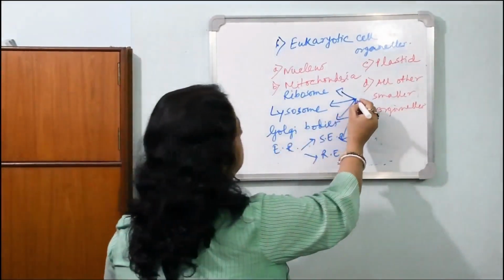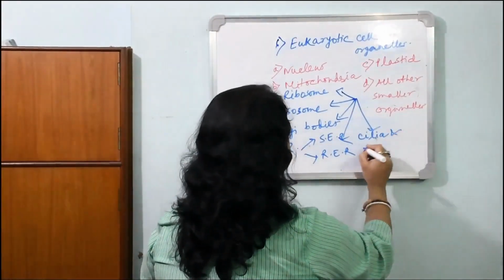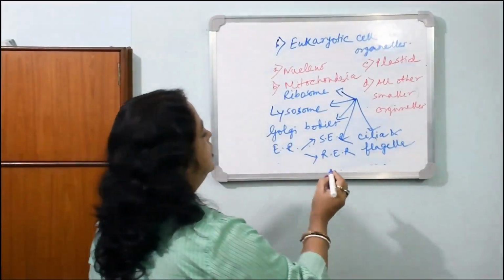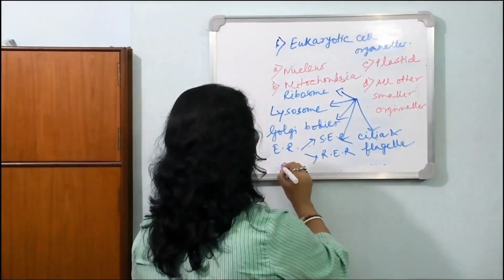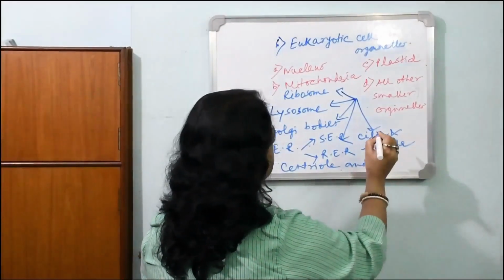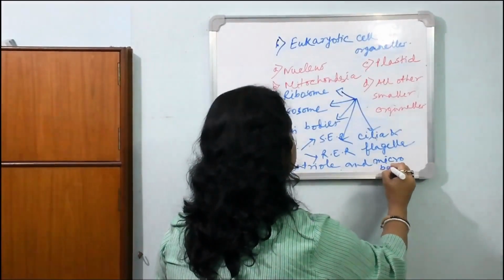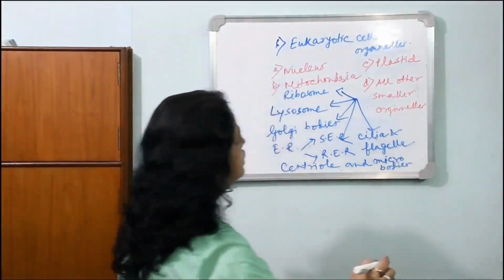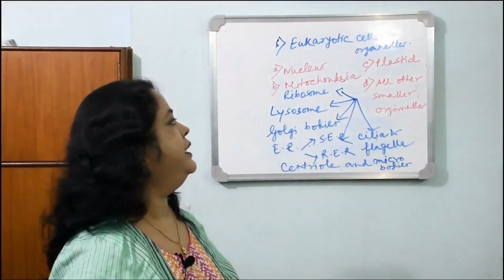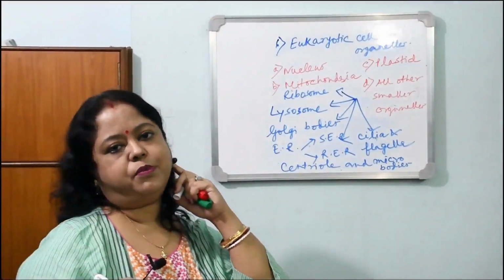After that we have cilia and flagella, and ultimately the centriole and microbodies. So all these are the smaller organelles, where smaller means not about size but about importance. In comparison to the others they are smaller in size also, but less important.